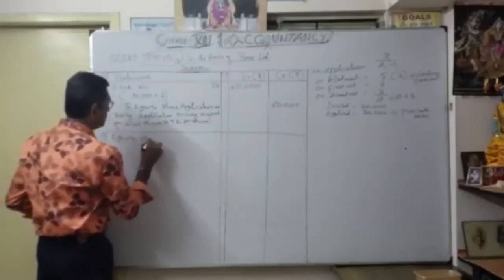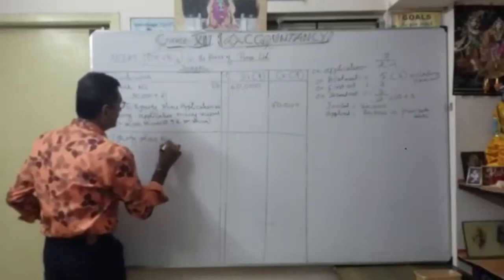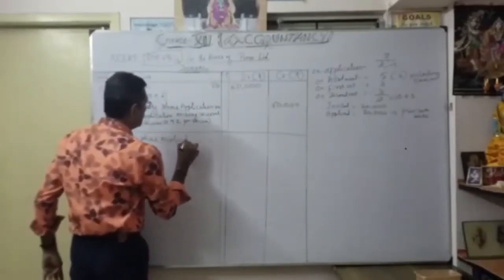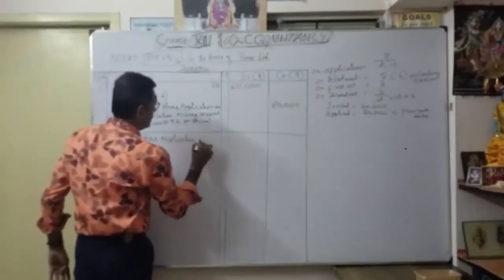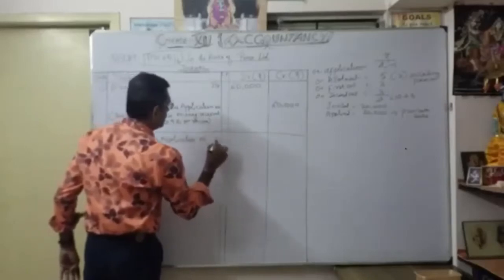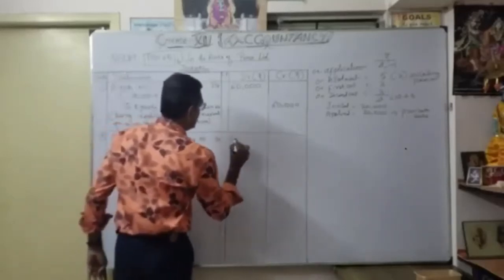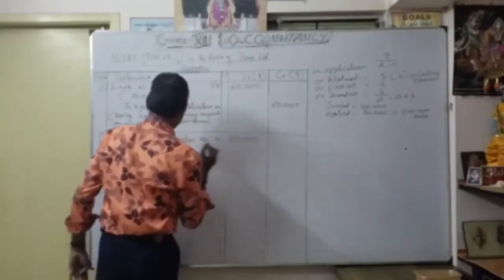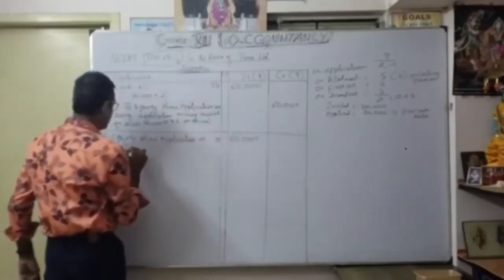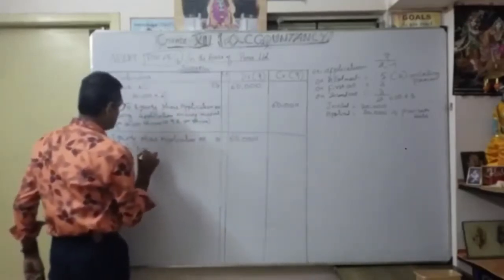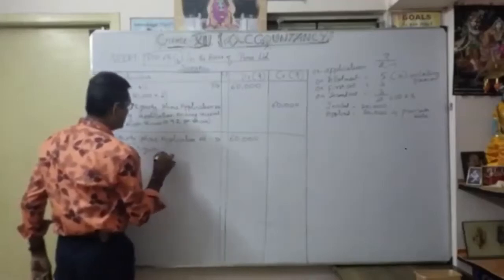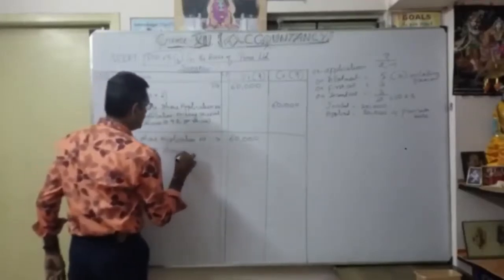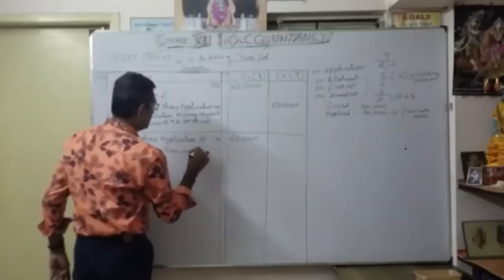Equity share application account debit. How much? 60,000. So you transfer exactly how many to equity share capital account?